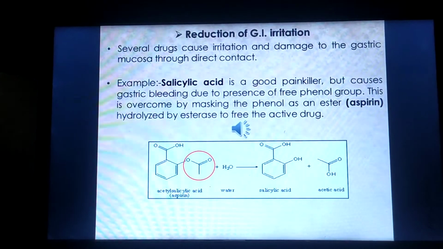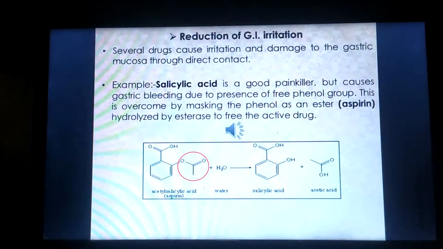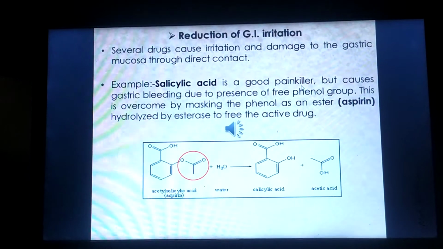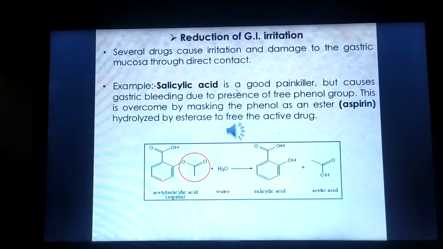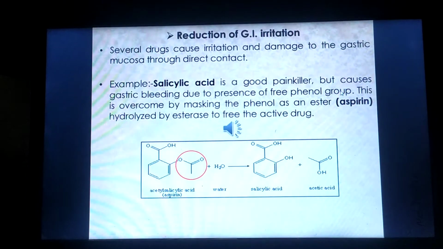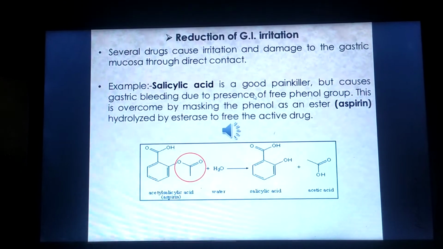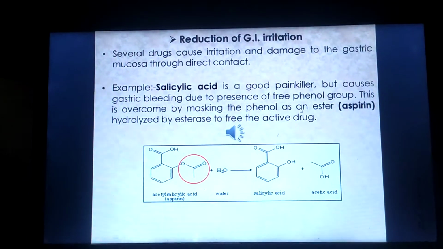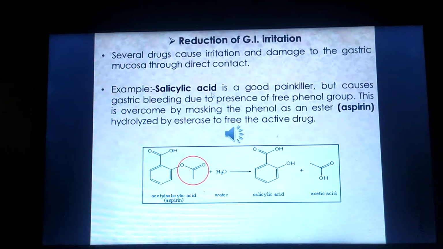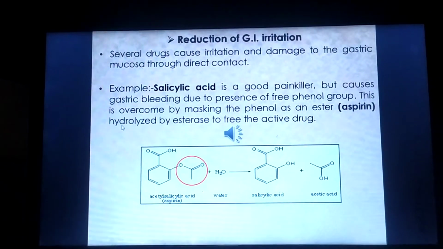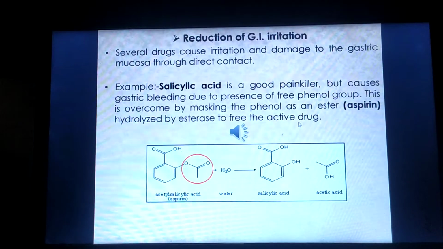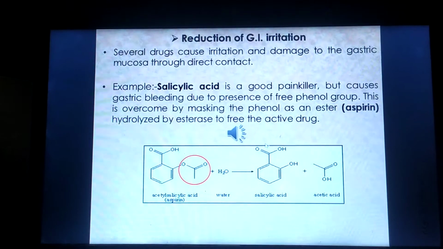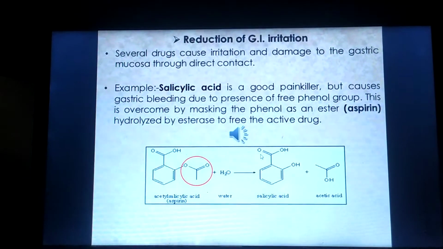Next example of prodrug application: reduction of GI irritation. For example, salicylic acid is a good painkiller but causes gastric bleeding due to the presence of a free phenol group. This is overcome by masking the phenol as an ester. So salicylic acid is converted into a salicylate ester, that is aspirin. Aspirin is hydrolyzed by esterase to form the active drug salicylic acid, after enzymatic or chemical conversion, to produce pharmacological action.